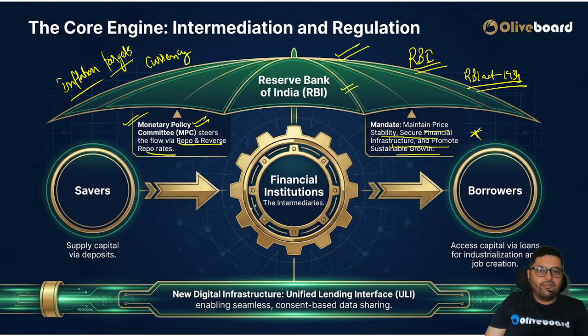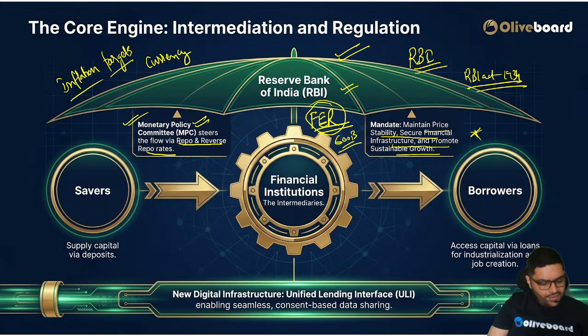Reserve Bank of India also deals with our foreign exchange reserves, which is around 600 billion US dollars right now. Foreign exchange reserves are dealt with by RBI. I hope this much is good enough. This much is good.